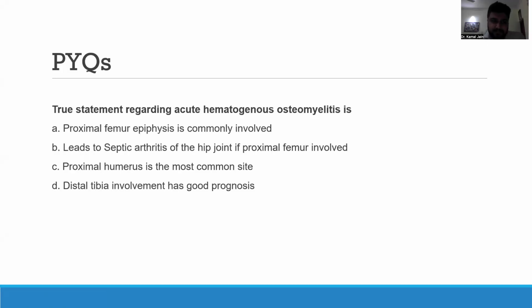Another question that was asked was: which of these is a true statement regarding acute hematogenous osteomyelitis? A. Proximal femur epiphysis is commonly involved. B. It leads to septic arthritis of the hip joint if the proximal femur is involved. C. Proximal humerus is the most common site. Or D. Distal tibia involvement has good prognosis. So we'll come back to these questions after the lecture is done.